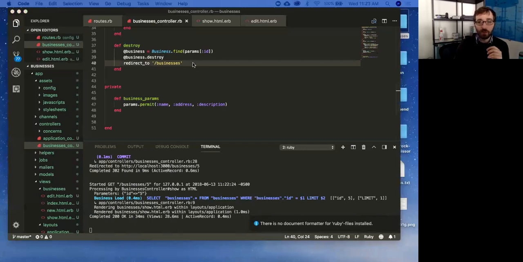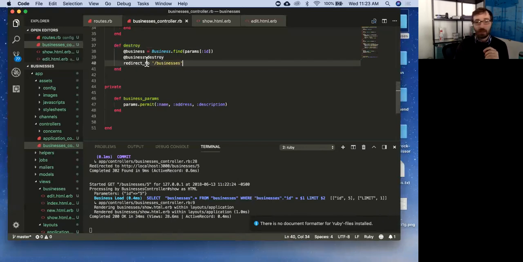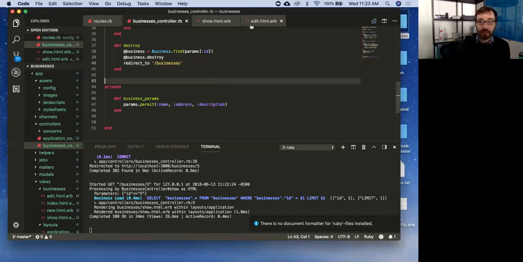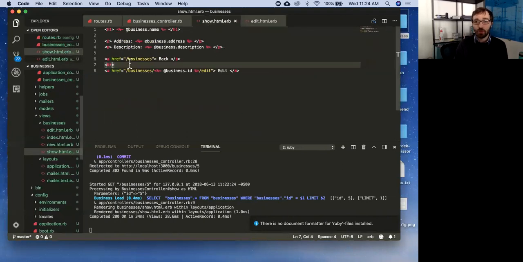Cool. What else do we need to know? Okay, we're missing one thing, which is just how do I do this? How do I hit this route, right? With destroy, I don't need a form. I don't need it to be a 2-step process. I just need to immediately send to the server, here is the business I want to delete. Please delete it for me. And the way we do that is I do need a form because that's the only way I can make this type of request. But the way I'm going to format it and style it, I do not need a separate view for this. I can go straight to my show page.